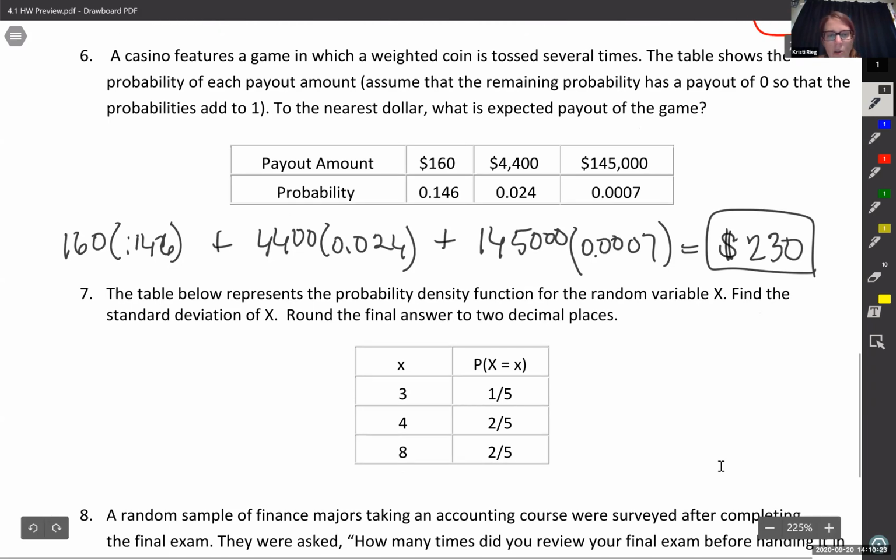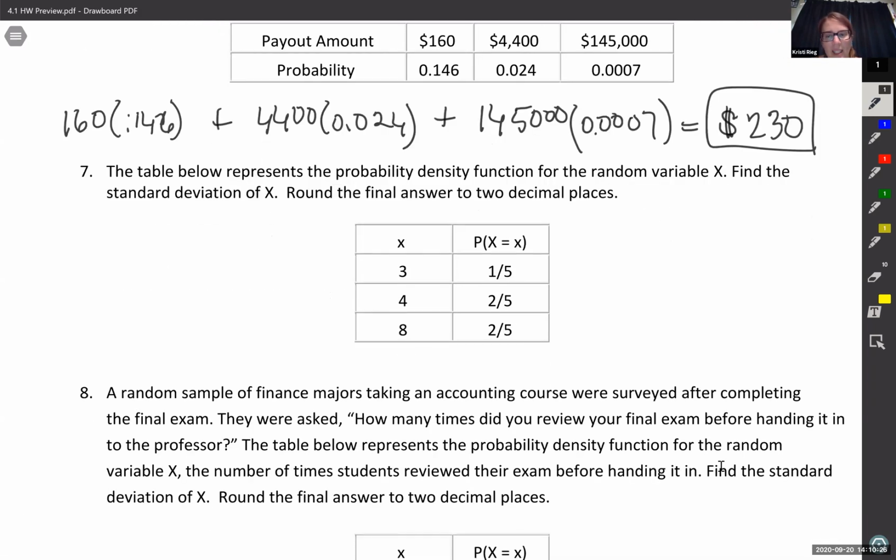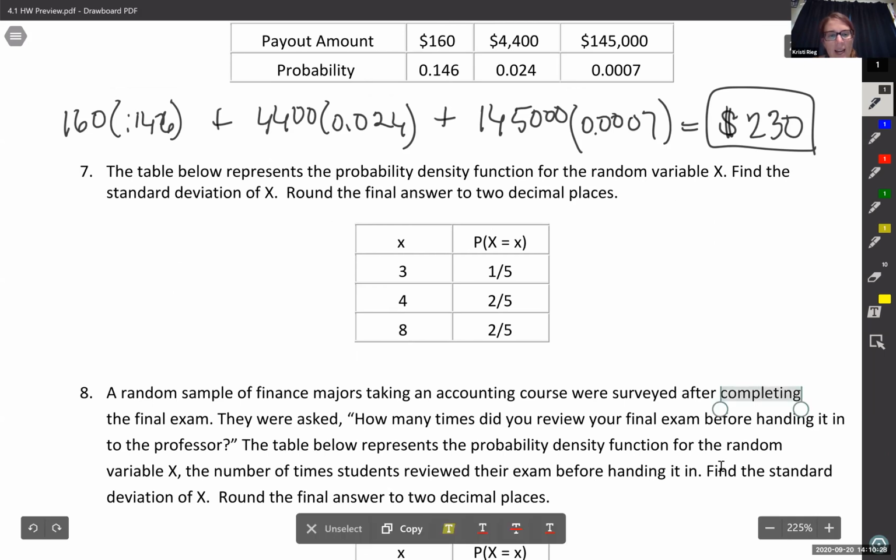Okay, last 2. This says it represents a probability density function. Find the standard deviation. So I can definitely use my calculator here because those probabilities, 1/5 plus 2/5 plus 2/5, does add up to 1, so that's perfect. I'm going to clear out my table because of the last video we had problems where I used the table. So I have 3, 4, and 8, and I have 1/5, 2/5, 2/5, and I get my decimals, that's fine.